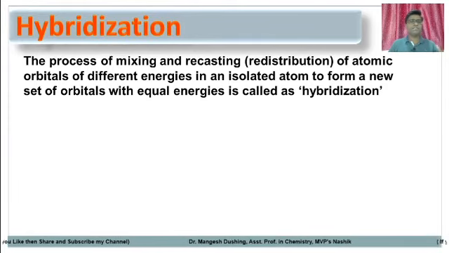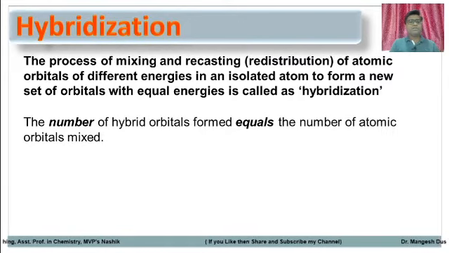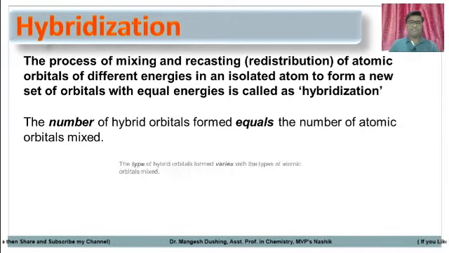For example, if you mix 2 orbitals, you will get 2 hybrid orbitals. If you mix 3 orbitals, you get 3 hybrid orbitals. If you mix 4 orbitals, you get 4 hybrid orbitals with equal energies. So the number of hybrid orbitals formed is equal to the number of atomic orbitals mixed. If you mix 4 atomic orbitals, you get 4 hybrid orbitals.